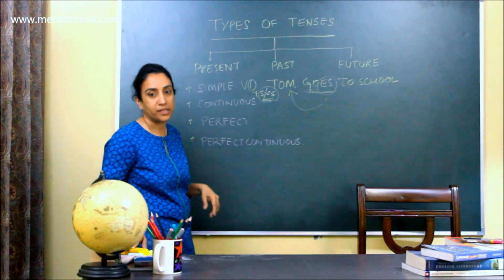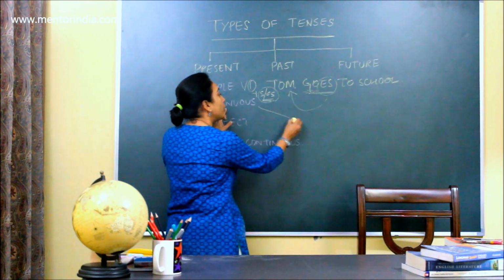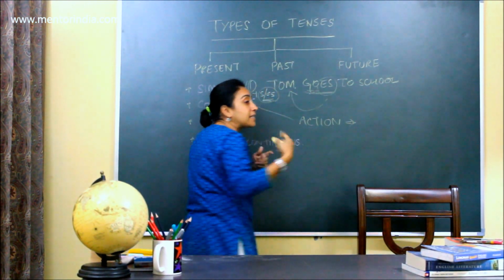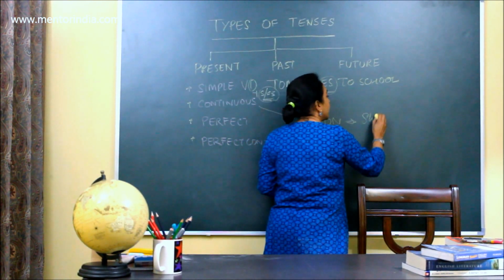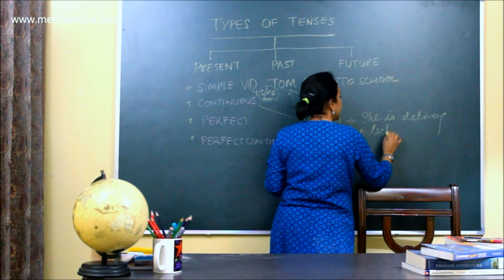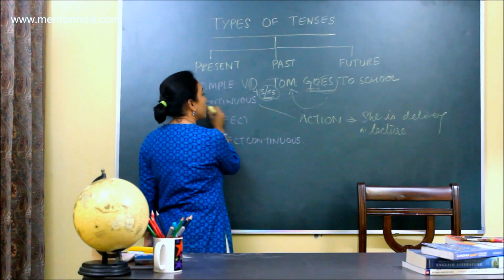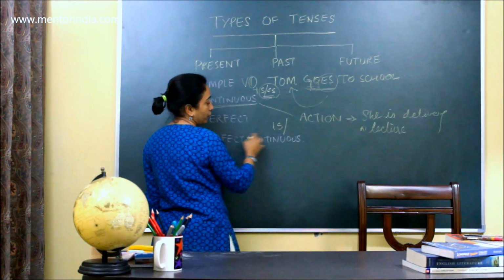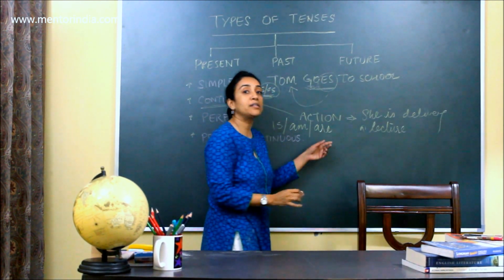Now let's look at continuous. Now as the name very clearly suggests, in this tense, we are only going to talk about that action which is happening at the time while we are speaking about it. She is delivering a lecture. What does that mean? That she is doing it right now. So, when we are talking about a continuous tense, we're going to use is with singulars, am with I, and are with plural subjects.